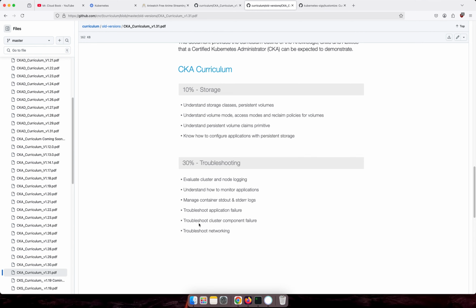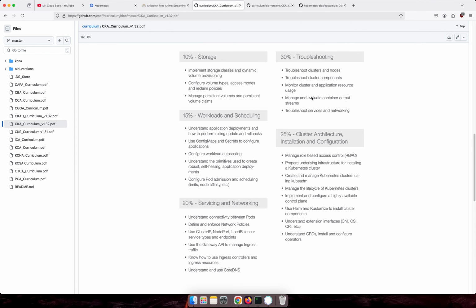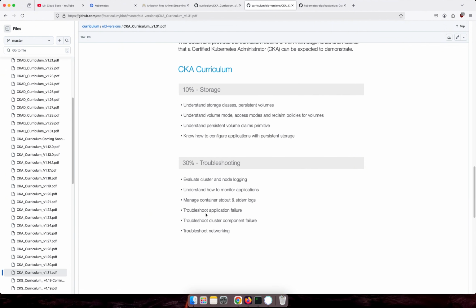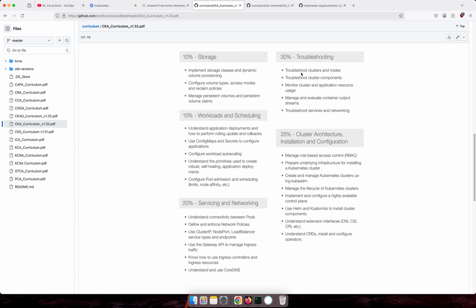See, troubleshooting application failure and everything. So if you see troubleshooting, see troubleshooting clusters and nodes. See here it's there. Troubleshoot, evaluate cluster and node logging. So logs, they removed this. Understand how to monitor application logs and everything. They added troubleshooting logs, but they changed it to different things. See, troubleshoot clusters and nodes, troubleshoot cluster components, manage and evaluate container output streams. I mean logs. This is the logs concept and everything. So these are the changes that were made in 1.32.